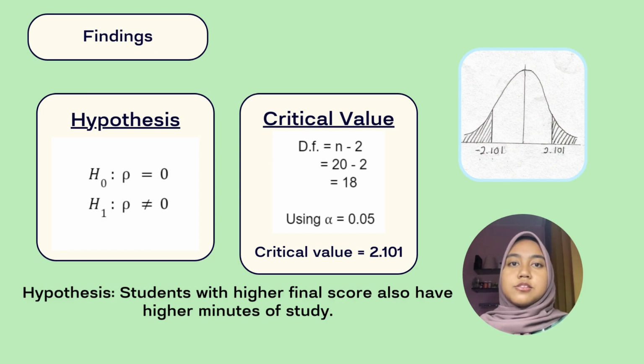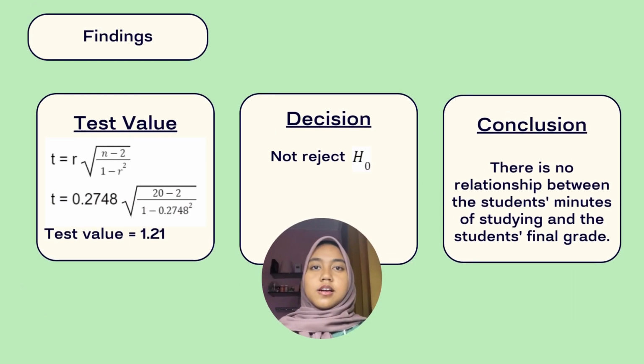The second step is to find the critical value. Since the significance level is 0.05 and the degree of freedom that we get is 18, the critical value we can obtain from the t-distribution table is 2.101. The third step is to compute the test value. By using the formula, we get 1.21 as the test value. The fourth step is to make the decision. We do not reject the null hypothesis because the test value does not fall in the critical region.